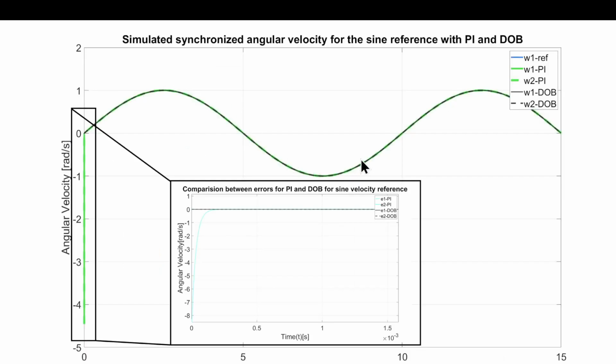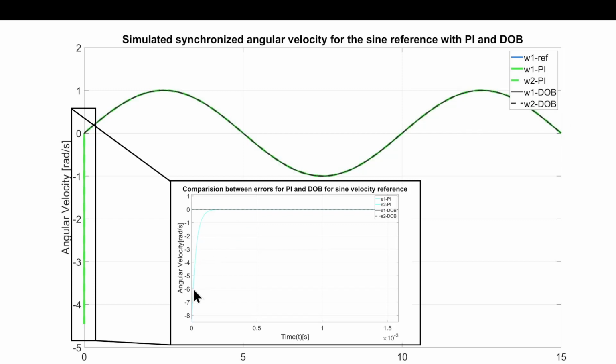Now, if we take a reference to be a sinusoid with 0.1 hertz frequency, we have the overshoots. It is a little bit more difficult to tune the PI controllers with respect to the DOB controls, but you can see that when both reach the steady state, although in transient you have the overshoot, they perform almost identically with regards to the DOB results.